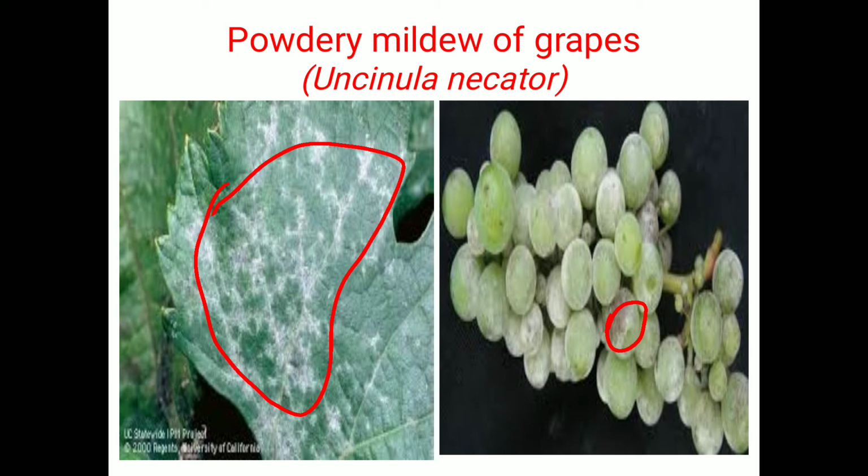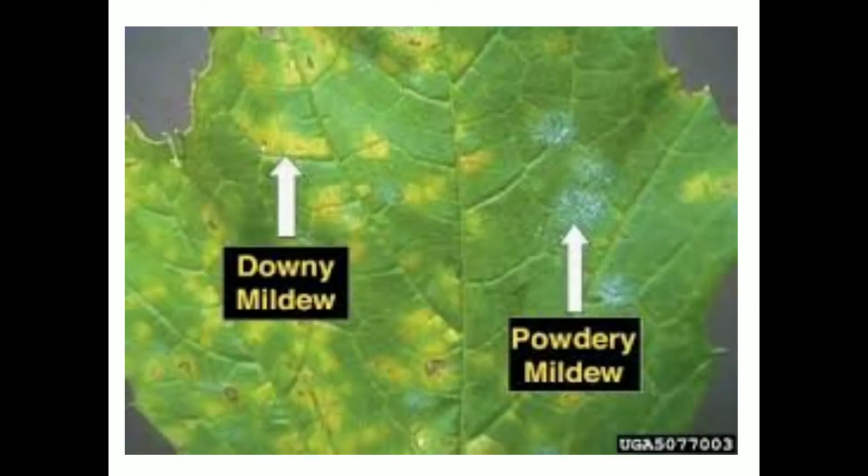Regarding management strategies, we do proper pruning of vines. Then if the infection is severe, we have to spray wettable sulfur at a rate of 0.2% or Dinocap 0.7%. Then regarding cultural practices, we use resistant varieties like Red Sultana, Saint George or number 1613. Here is the clear-cut difference between downy mildew and powdery mildew.